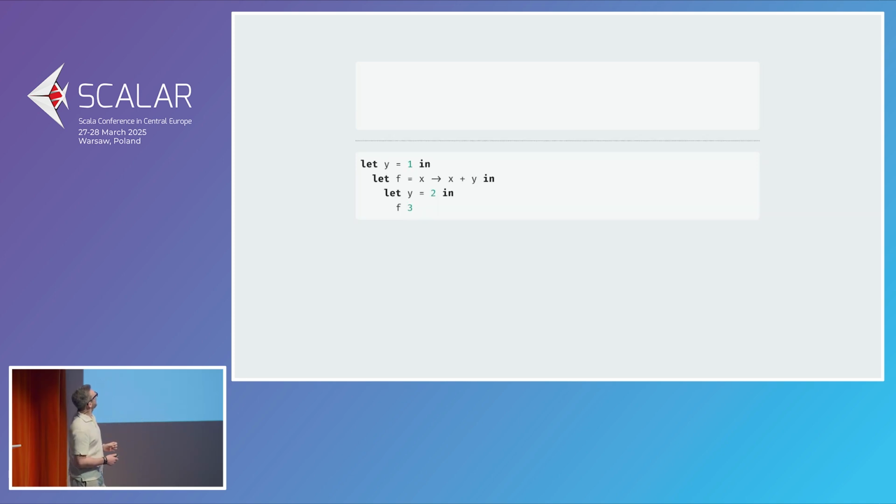That's not all we need. There's a trick here. Look at that. You should be confident that this tells us y is 1, so this is really x plus 1, and applying that to 3 should yield 4. But if we run through it, I'm going to go quickly because she's staring daggers now. y is equal to 1, f is mapped to that function, y is now mapped to 2, we're applying f to 3, we do the switcheroo thing, x is 3, and y is 2, and we get 5 when we wanted to get 4. The problem is here, y is 1, so here y should be 1, and it should not be overwritten by that binding.